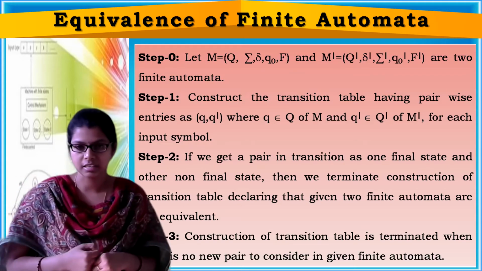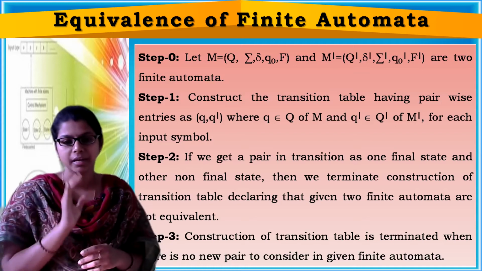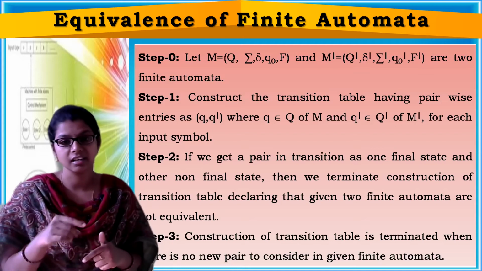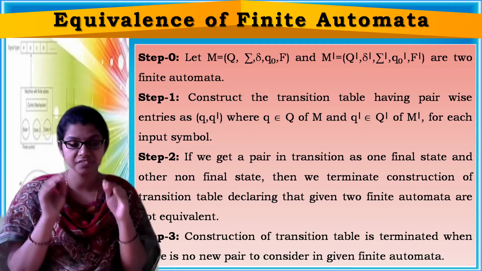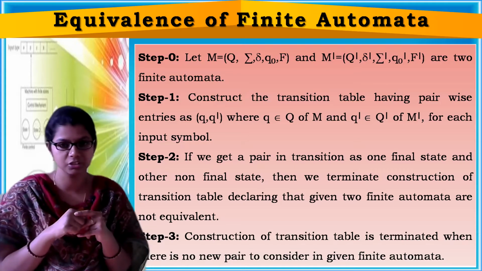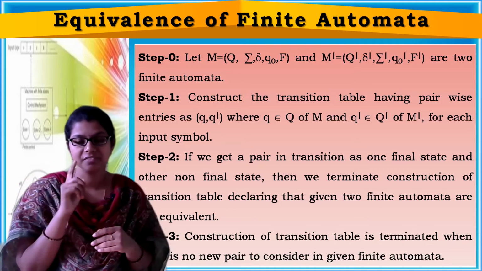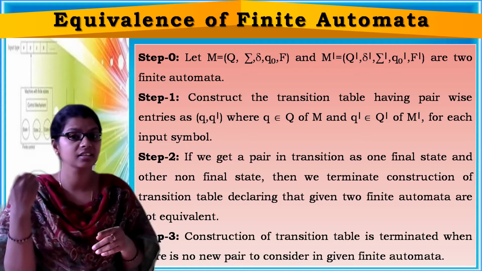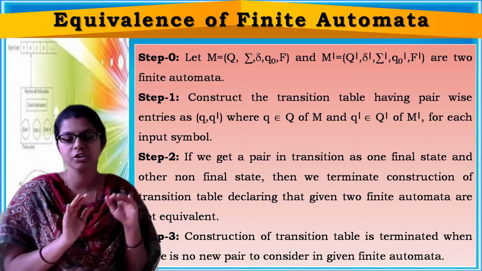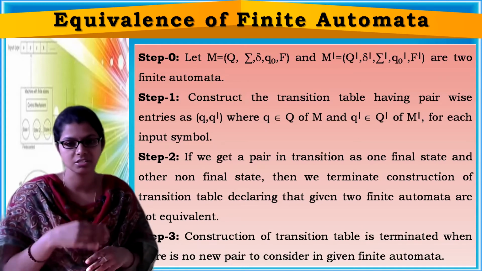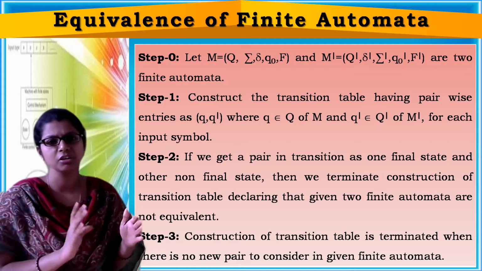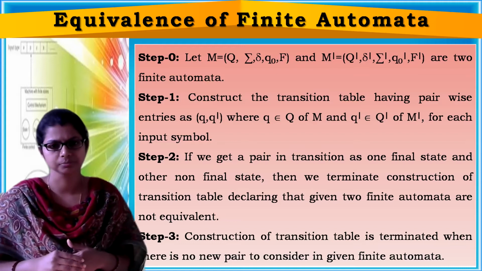While you are drawing the transition table, if in a pair we get one final state and another non-final state, then you can simply terminate constructing that transition table, and you can declare that the given two finite automata are non-equivalent.